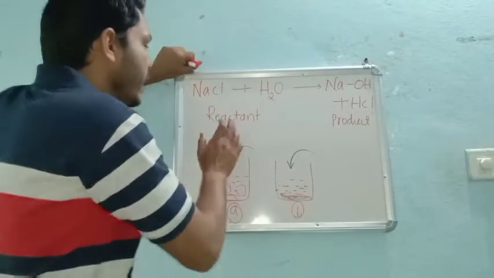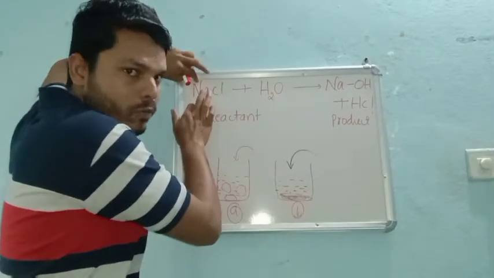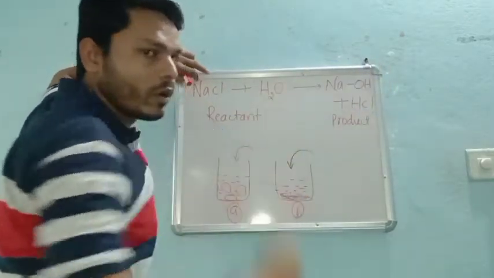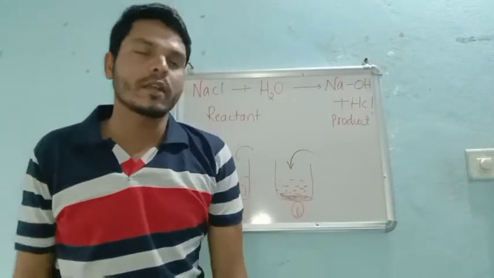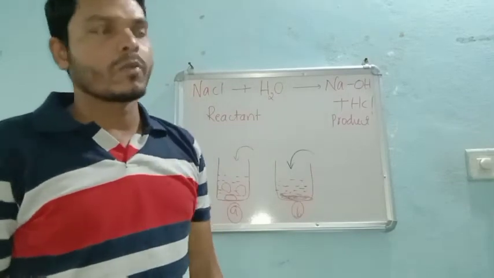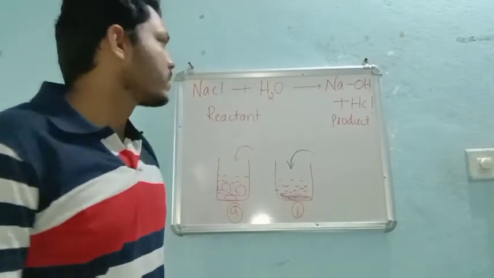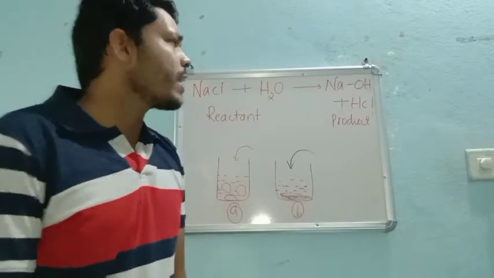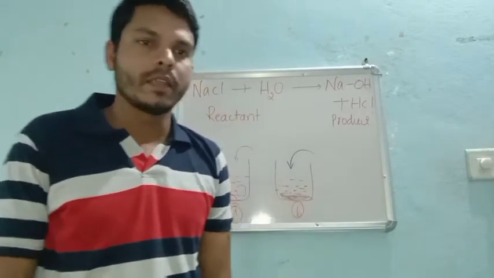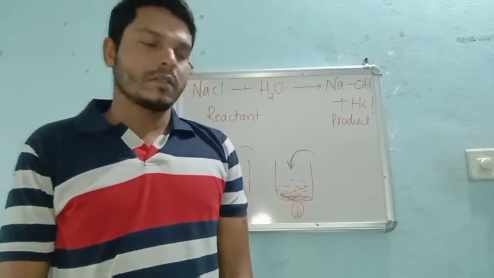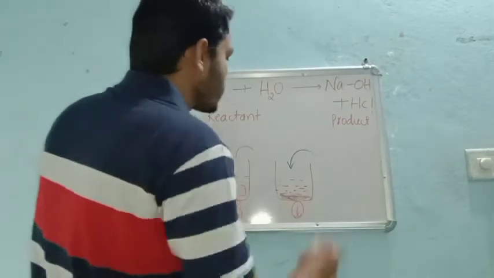That means the reactant has to break its bond and form a new bond with other elements or compounds. That is nothing but a reaction, right? Now, why do these reactions take place? This is a very important point. The reaction takes place because of stability.